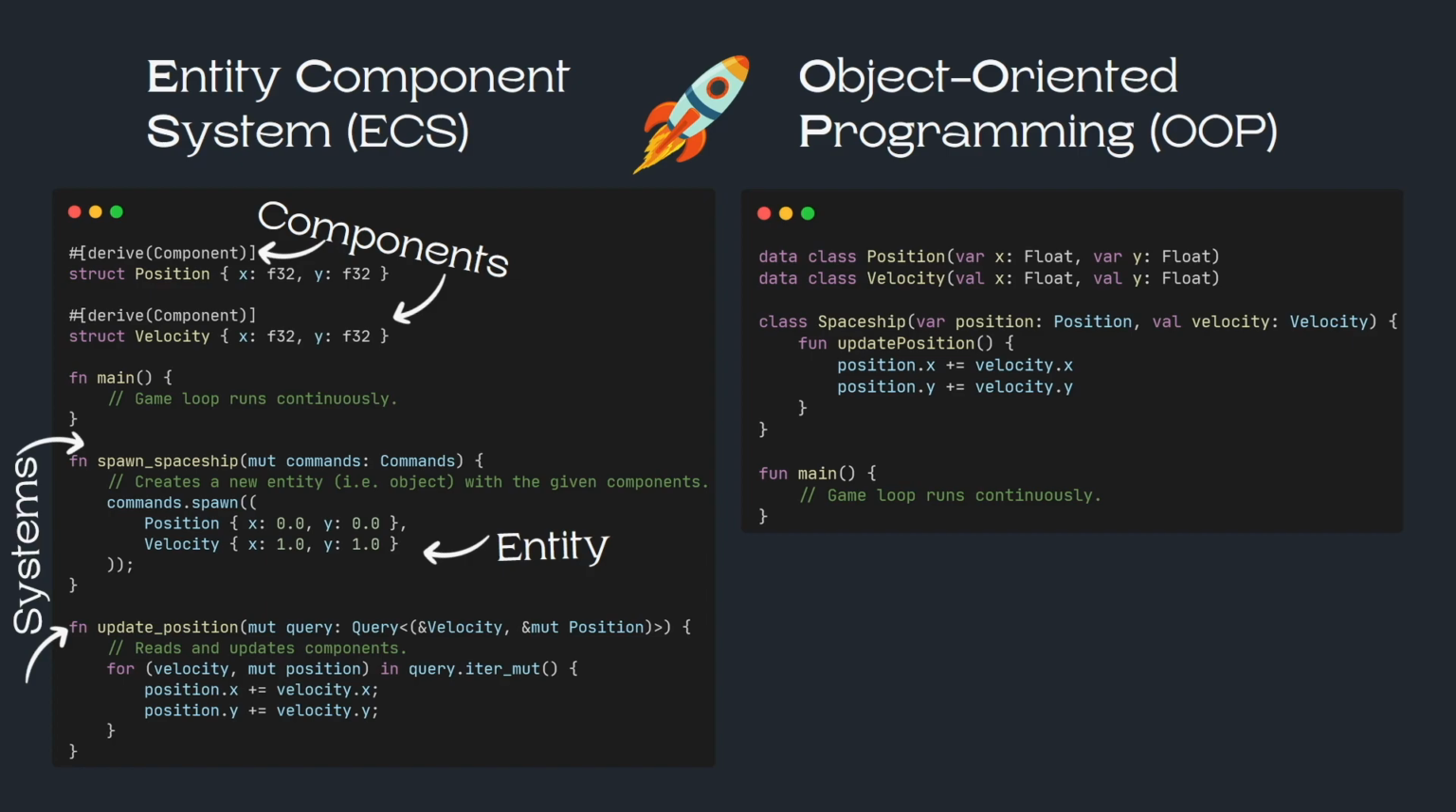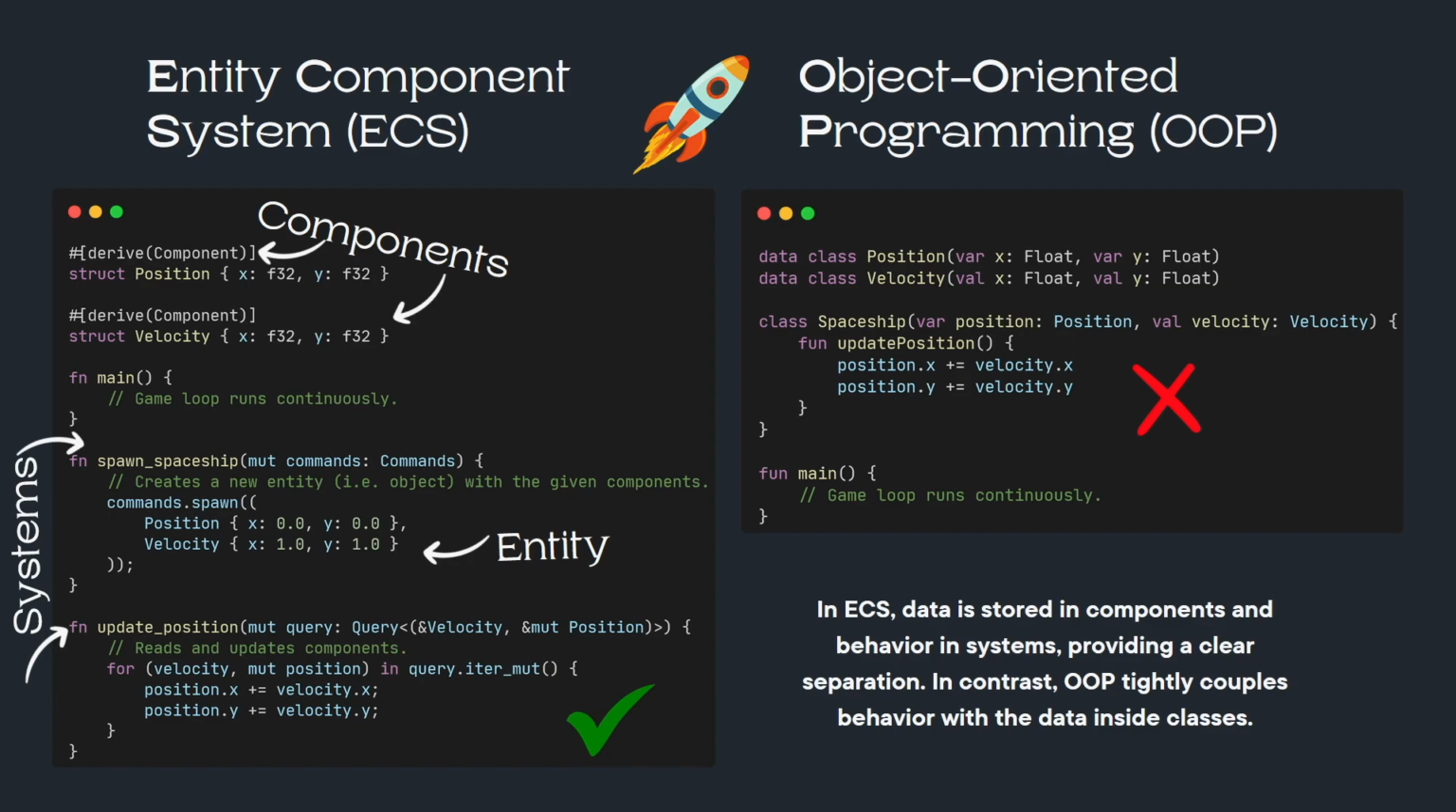In this case, we can see a query that reads velocity and position, and then updates the position based on the velocity. The key thing to note here is that in ECS, data is stored in components, and behavior is stored in systems. There is not a tight coupling between the update position function and the spaceship. There is no class for the spaceship. Instead, the spaceship is just an entity that is spawned into the game world with two components.